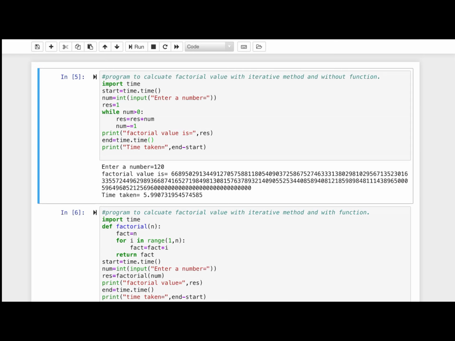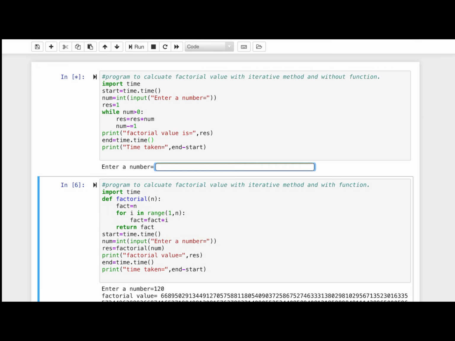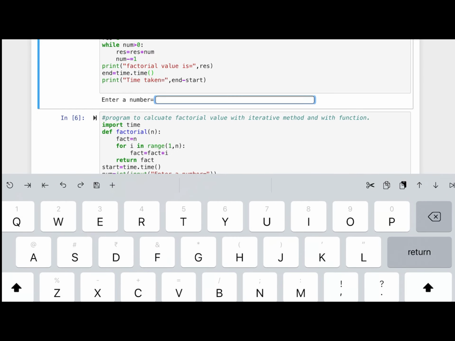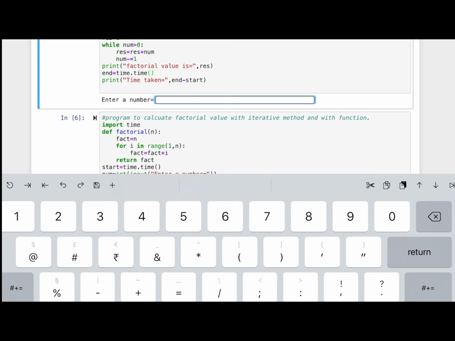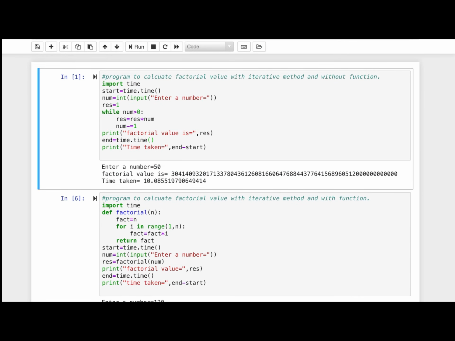So it will show you the total time taken by your program. Now I am going to run this program.